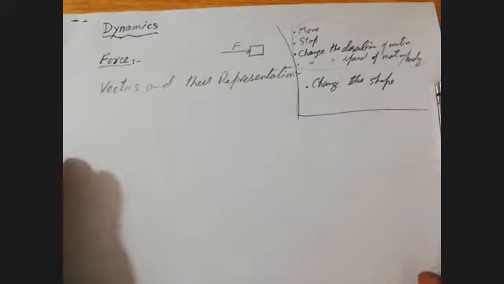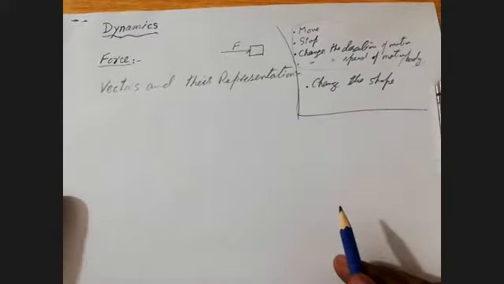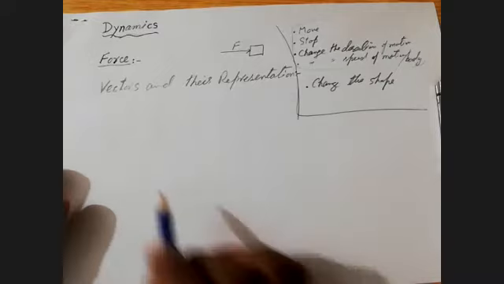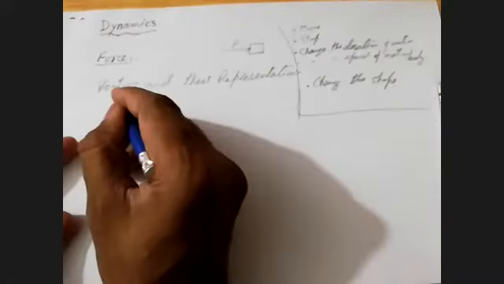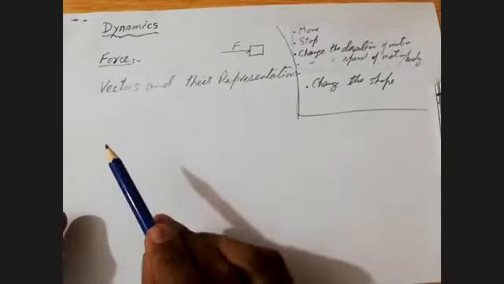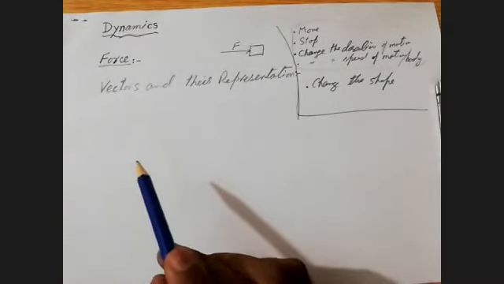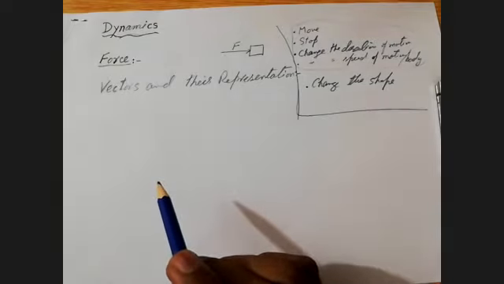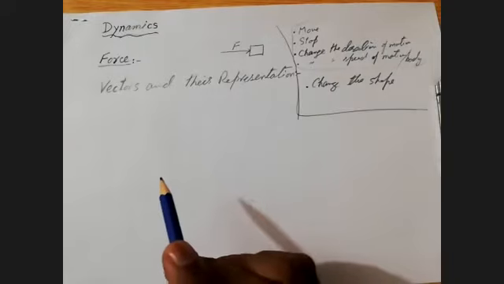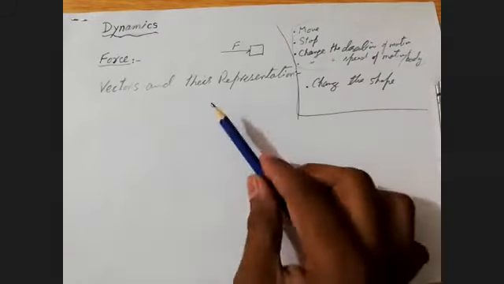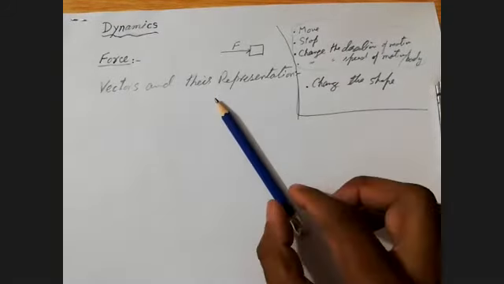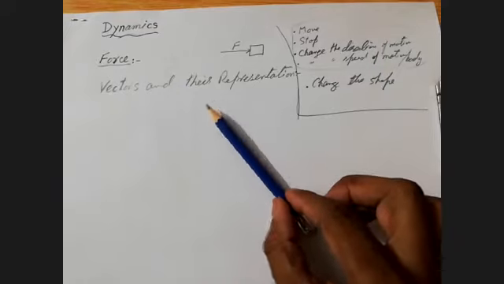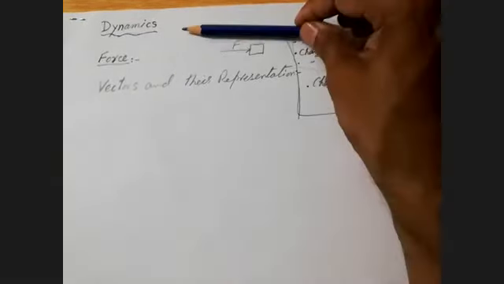Now I am going to tell you about vectors. What are vectors? I told you that vectors are those quantities in which we describe the direction. And I gave you the example that displacement is a vector quantity, because when I am placing this pencil here and displacing it in the upward direction, I have mentioned the direction.